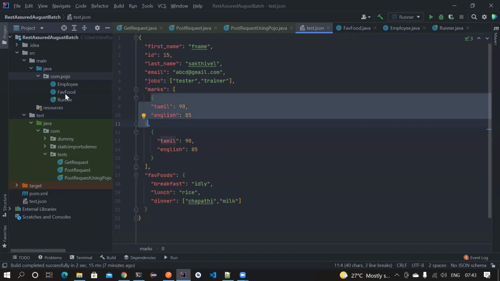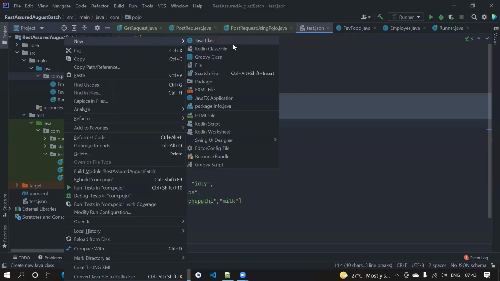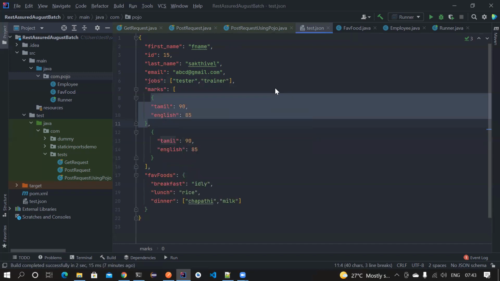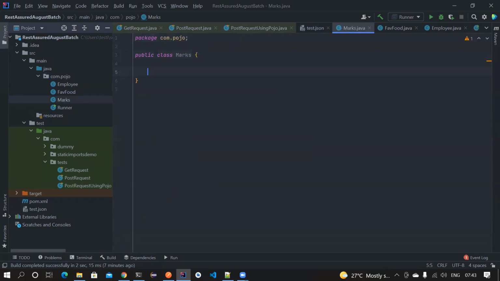Let's go and create a class called Marks, and this Marks has only two fields for now, a private int Tamil and then English. Then you generate whatever you want.